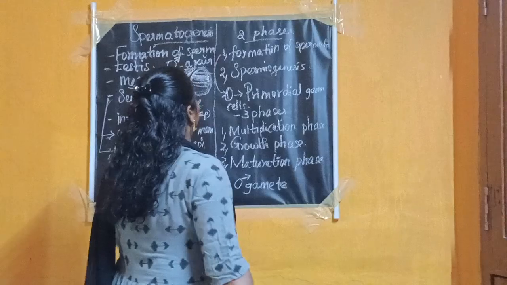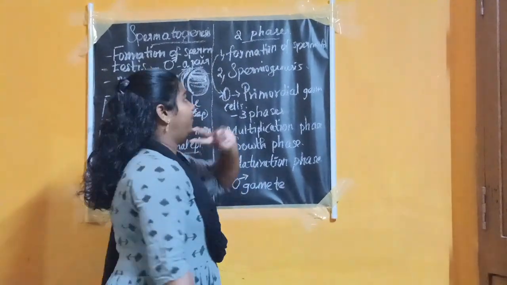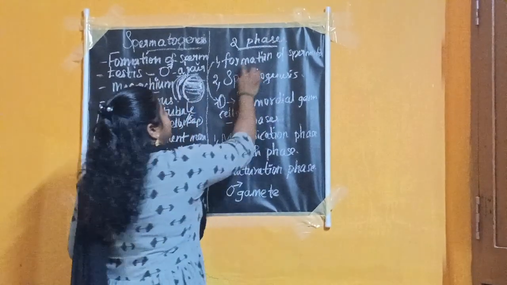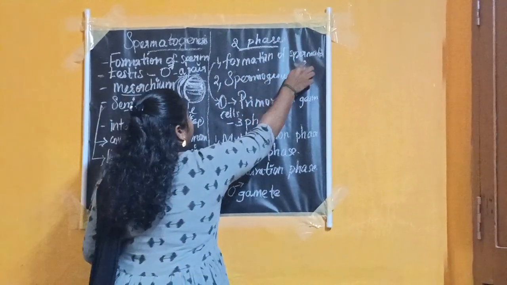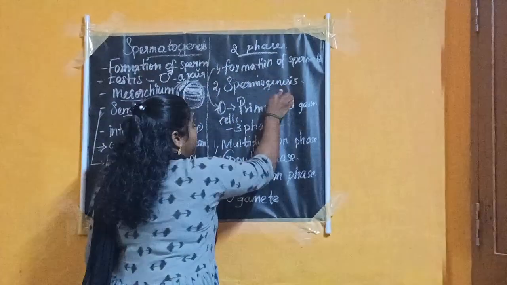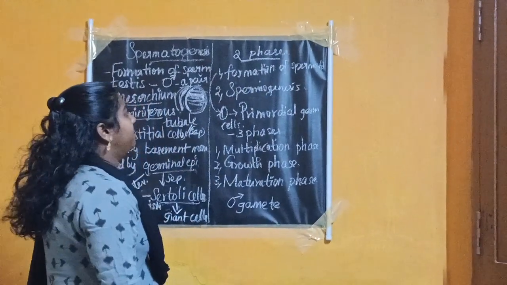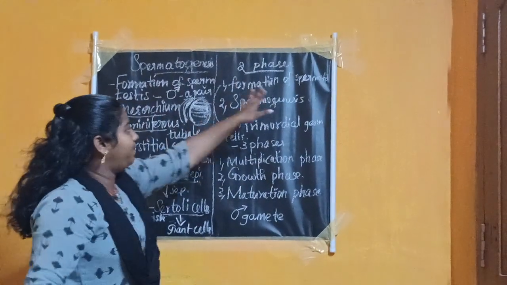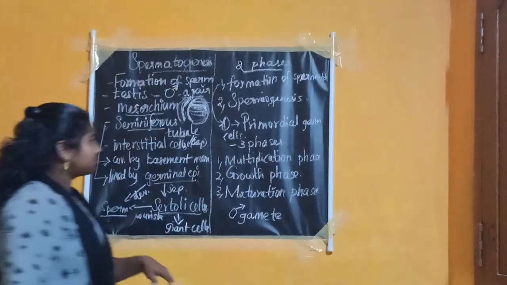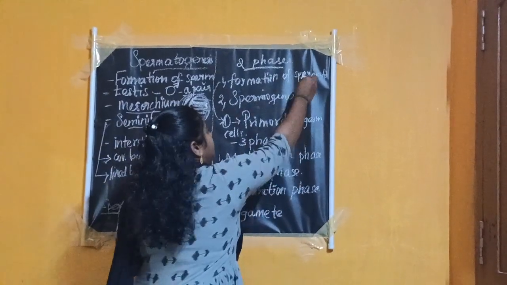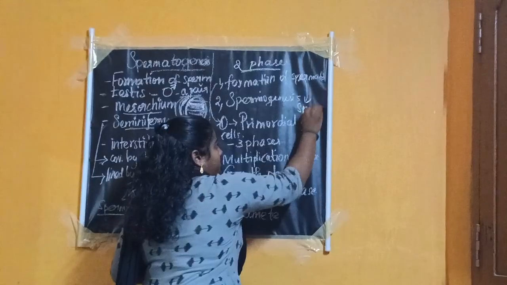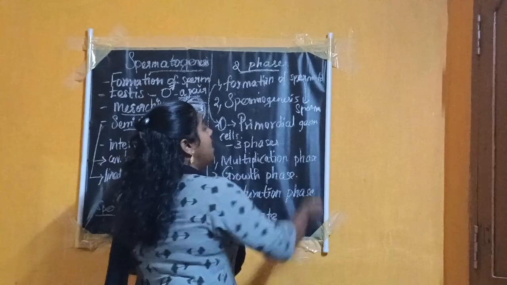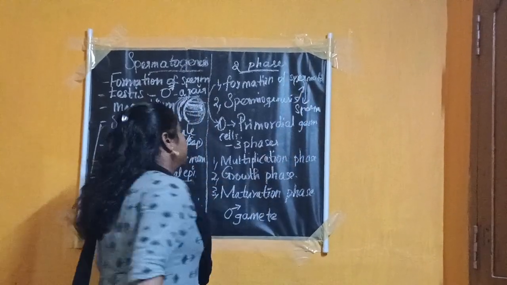Then in spermatogenesis, two phases occur. What are the two stages? The first stage is known as formation of spermatid, and the second one is spermiogenesis. Formation of spermatid is the growth phase of the sperm, and spermiogenesis is the transformation of spermatid into sperm.